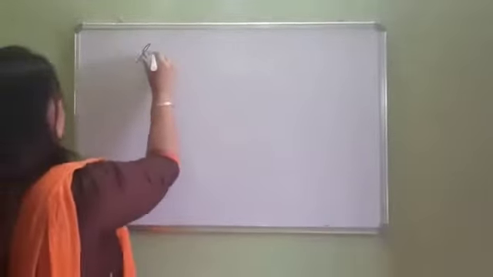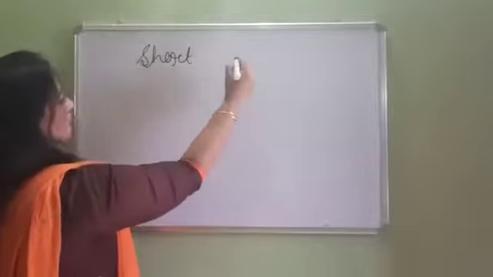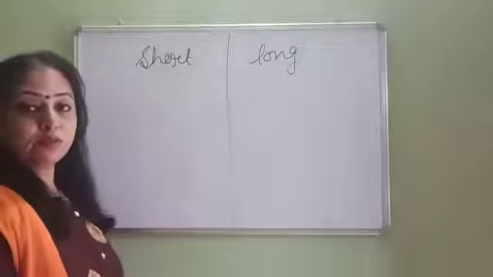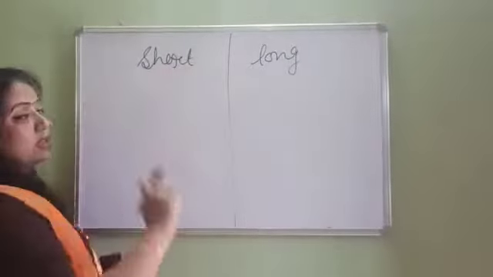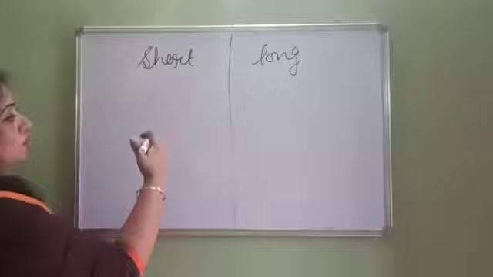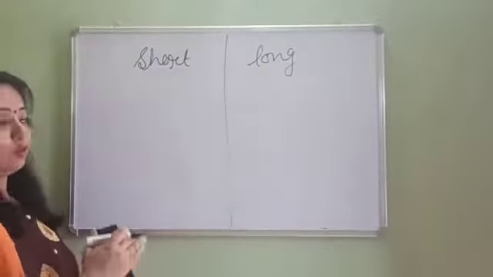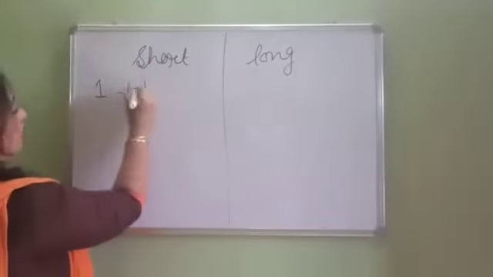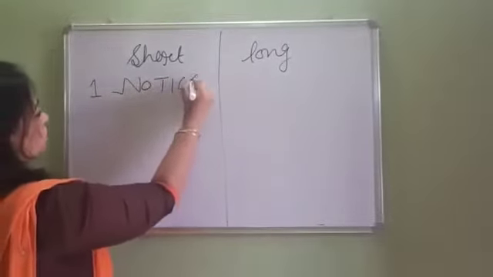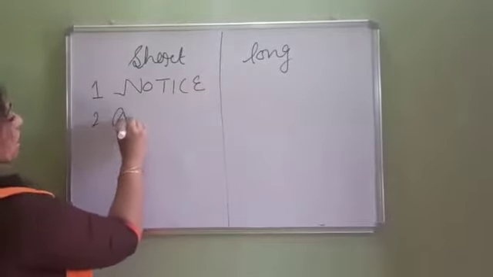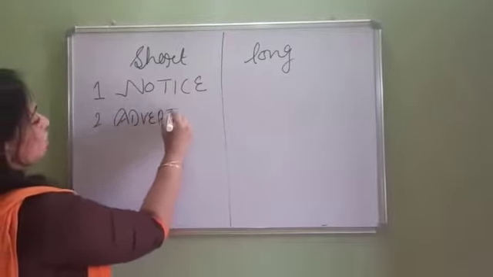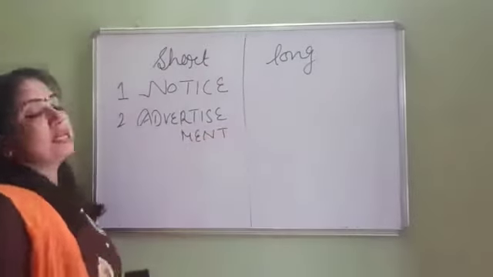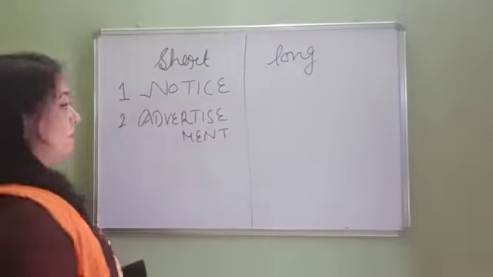The writing section in 12th is divided into two different parts. First is short composition and second one is long composition. Now how many marks you are going to get, I am also going to bifurcate. In short composition you will have a notice, that is a short one. Then you have advertisement, which has two different forms: one is classified, the other one is display advertisement.